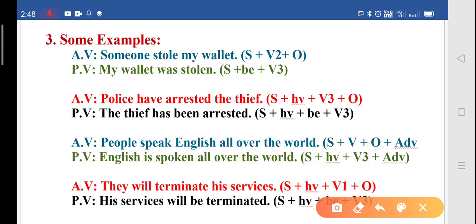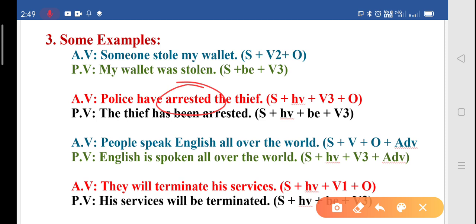Next sentence is: police have arrested the thief. Now change it. The thief has been arrested by police is no more required over here. The reason being we know that the word arrest shows that common people cannot arrest anybody. Arrest is a legal word that gives power only to the police department to catch people.